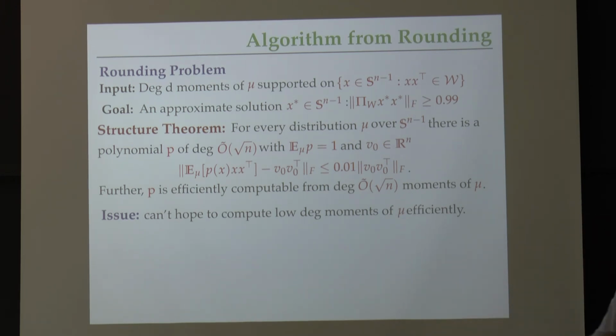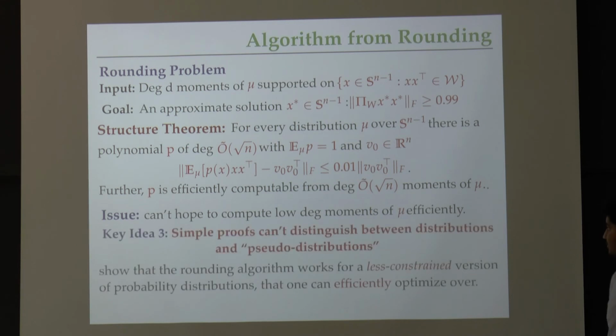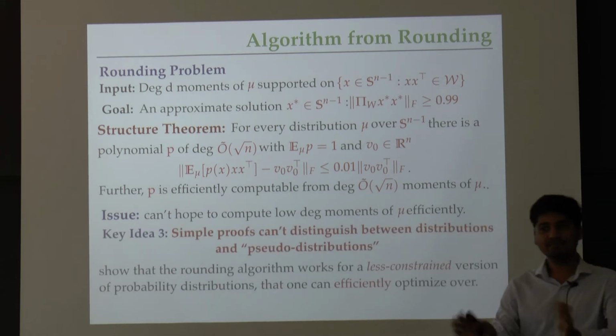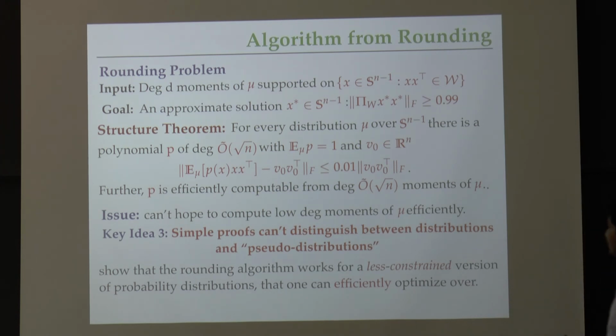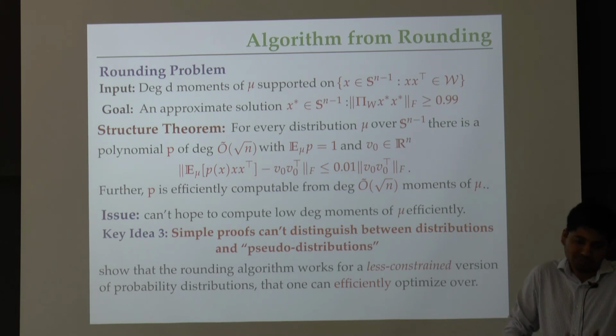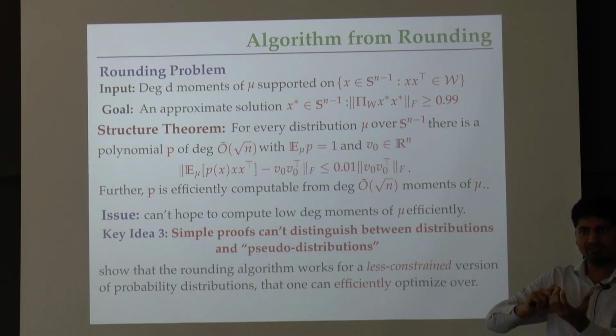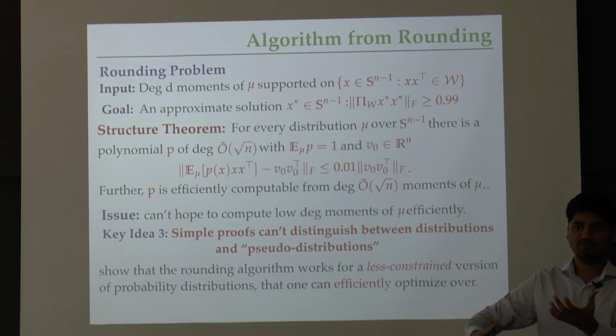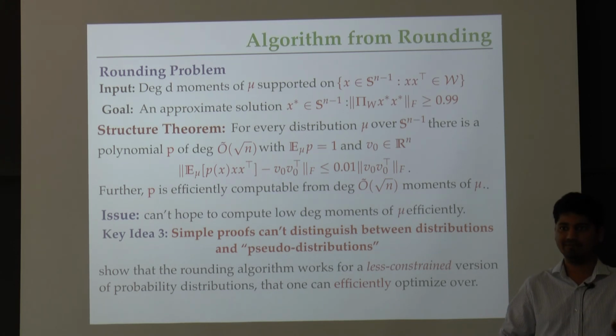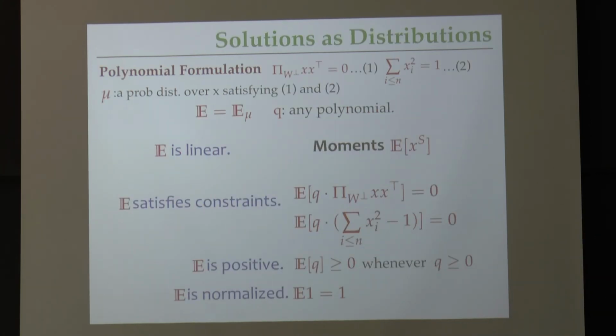But what we're going to do is analyze what constraints we really used, as planned. Okay? So the key philosophical idea, and this is less technical than the key ideas that I told you before, is that if your proof of the rounding was somewhat simple in a certain sense, then replacing the object distribution by a certain version of it which only satisfies a subset of the constraints would be enough for your rounding proof to go through. And then the hope would be that the number of constraints required is small enough so that you can impose it efficiently. Okay? So let's check what we actually needed.